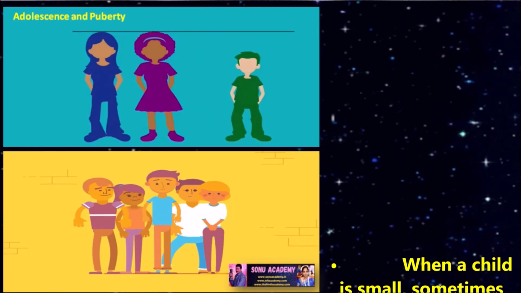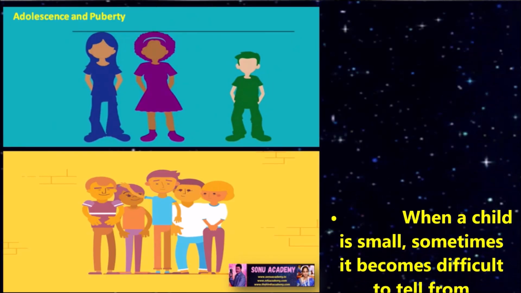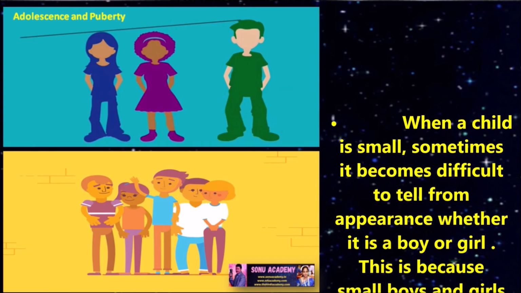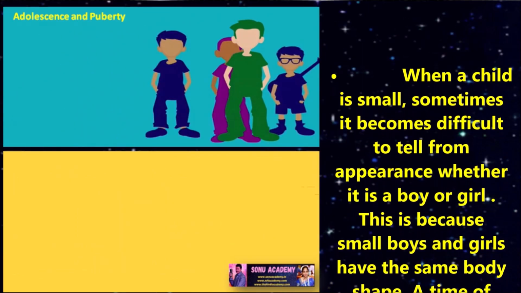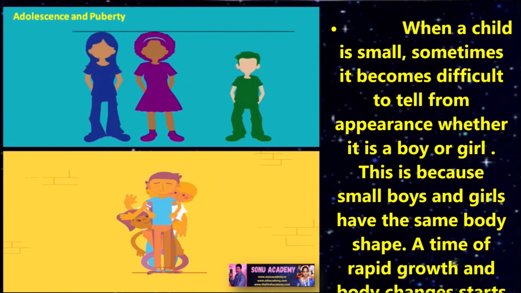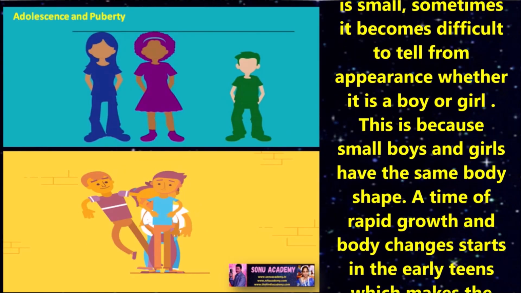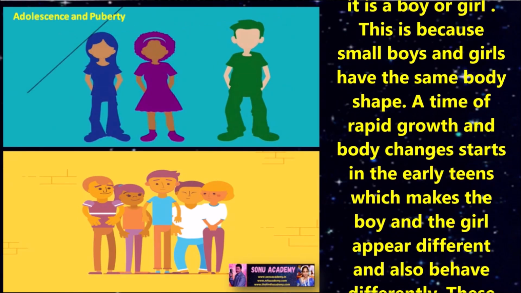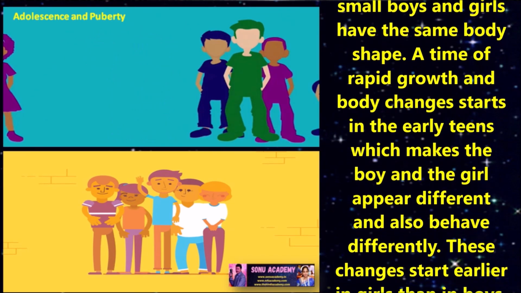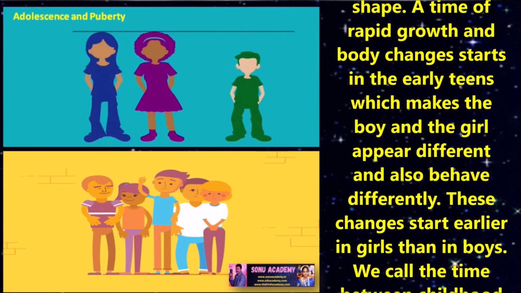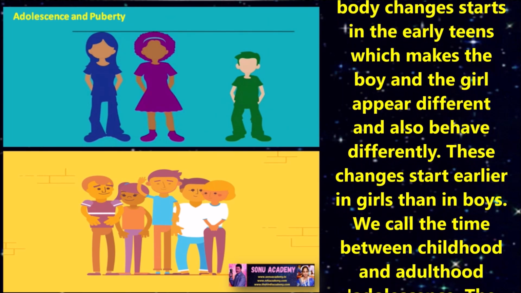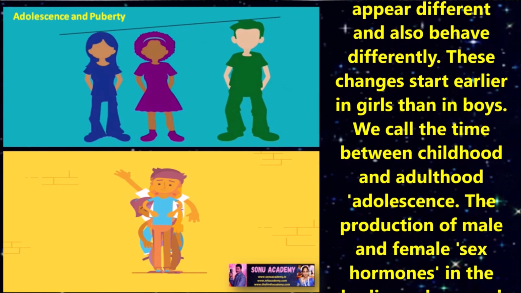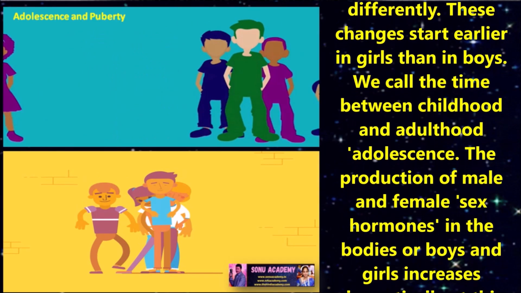Children, now let us discuss when the male and female reproductive systems start functioning in humans. The stage is called puberty. When a child is small, sometimes it becomes difficult to tell from appearance whether it is a boy or a girl. This is because small boys and girls have the same body shape. At the time of rapid growth, body changes start in the early teens, which makes the boy and the girl appear and behave differently. These changes start earlier in girls than in boys.